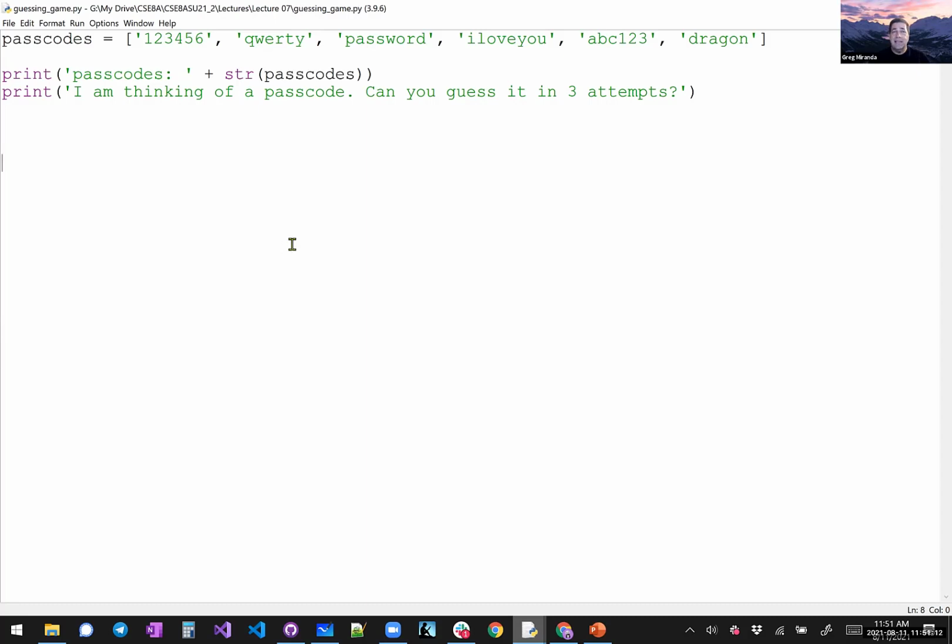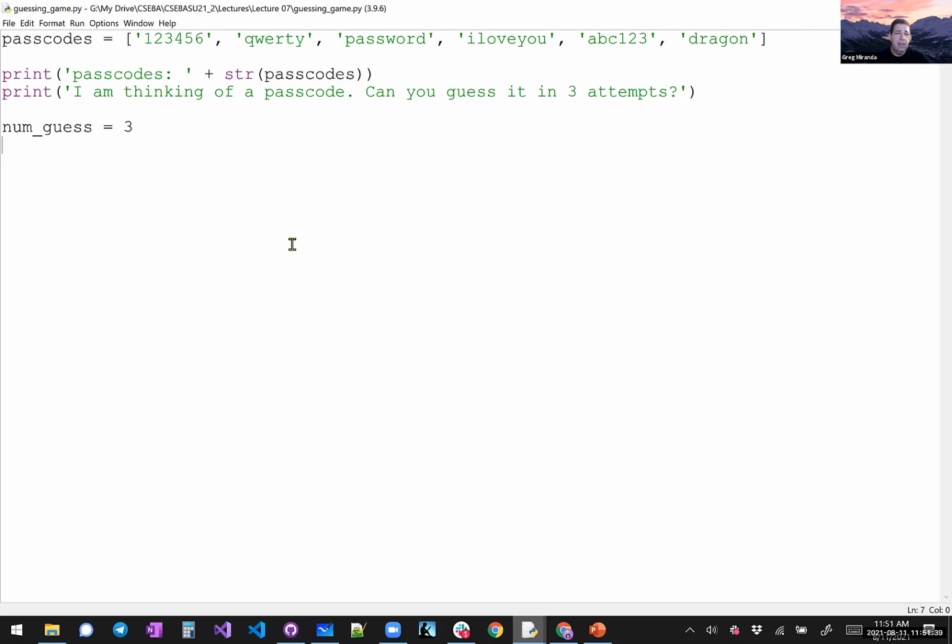Store number of guesses, right? We have to know how many guesses the user is going to get because we're going to be checking that. We're going to give them 3 guesses. We want to know, after 3 guesses, or however many guesses we give them, that, hey, no, that's it. You only get 3 guesses, you lose. Okay. So now we have to pick a passcode.